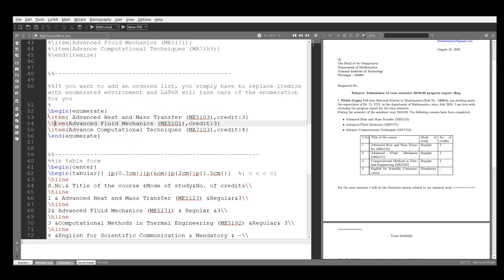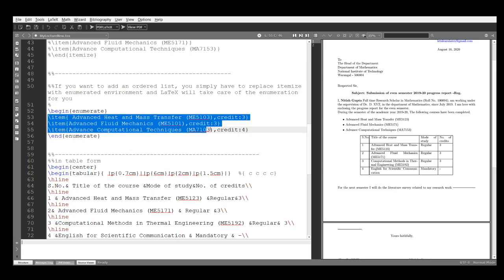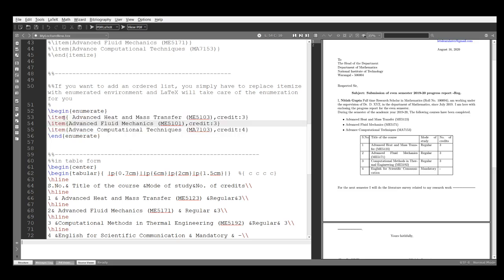And all the remaining things are the same. The slash item, sorry, this slash item is used when you write these items: first one, second one, third one.